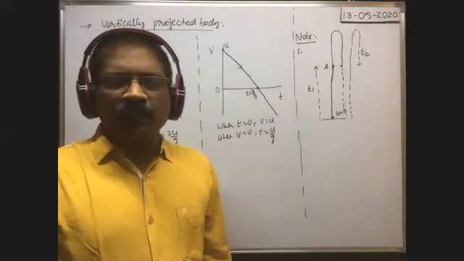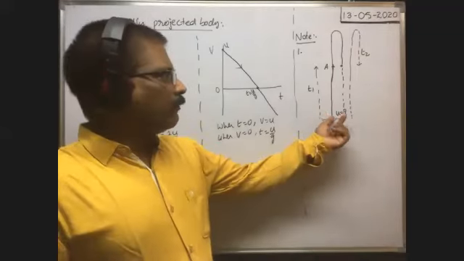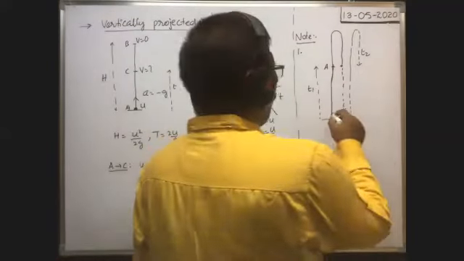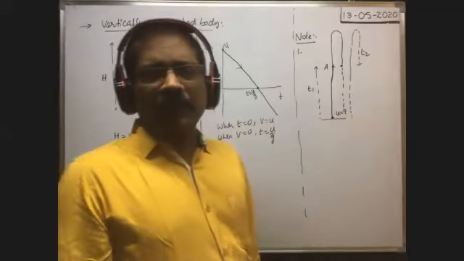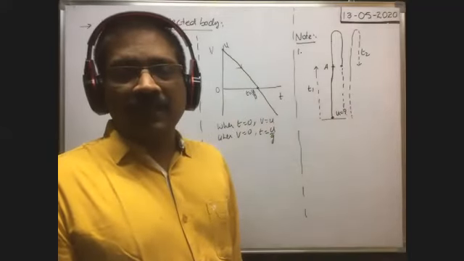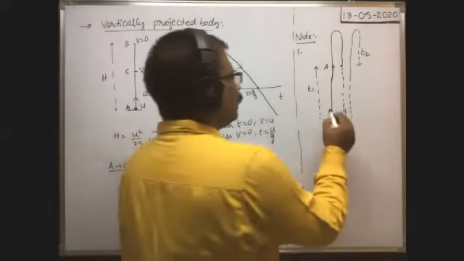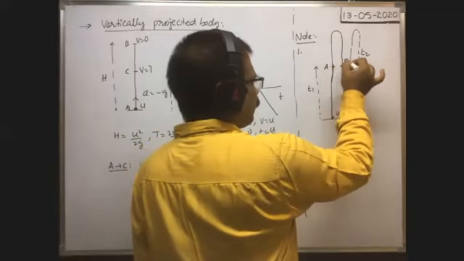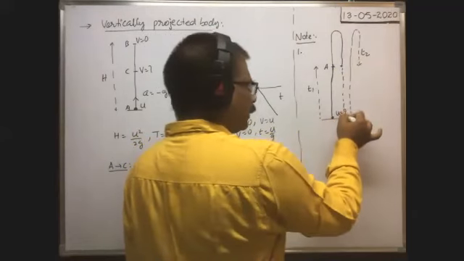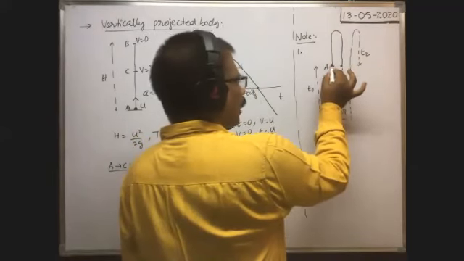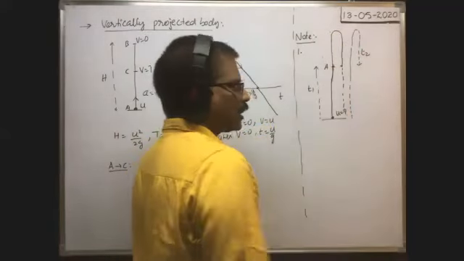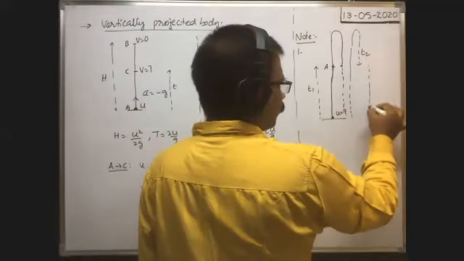From this, we have to find the velocity of projection. Already we know the time of ascent is equal to the time of descent. That means whatever the time taken by the body to travel from this point to this point, the time taken by the body to travel from this point to this point is the same. The time taken to travel from this point to this point, or this point to this point, both are equal. That's why this time is equal to how much?